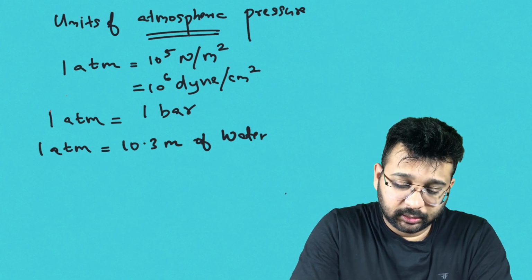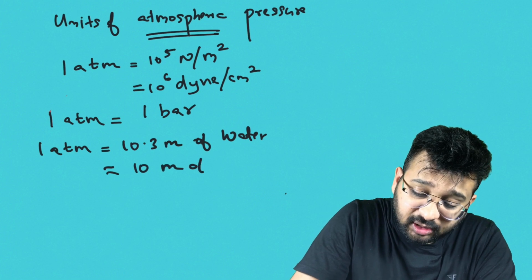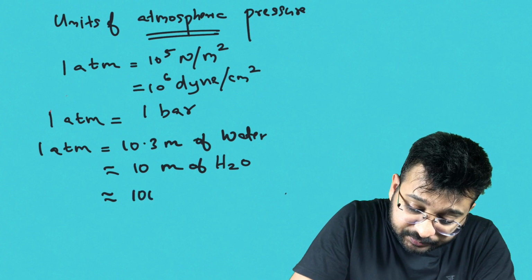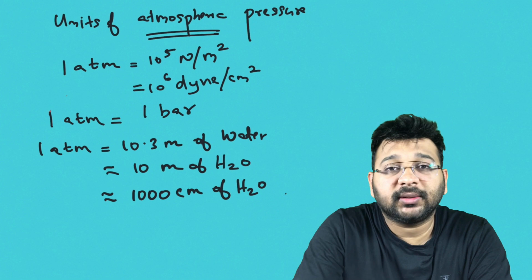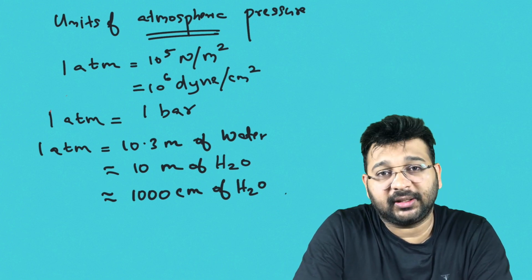Okay, so 1 atm is approximately 10 meter of water, or approximately 1000 centimeter of water.